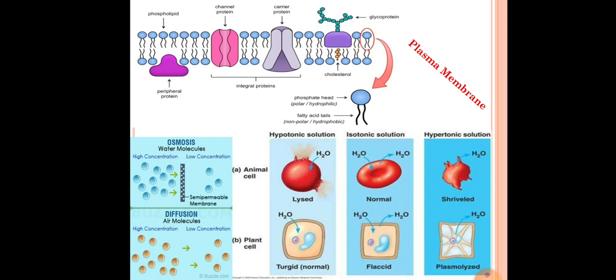There is no semi-permeable membrane in the case of the diffusion process, and this is the difference between osmosis and diffusion. In osmosis, a semi-permeable membrane is present, and in diffusion there is no semi-permeable membrane. A semi-permeable membrane is the porous membrane found between two separate areas, which show a difference in concentration.